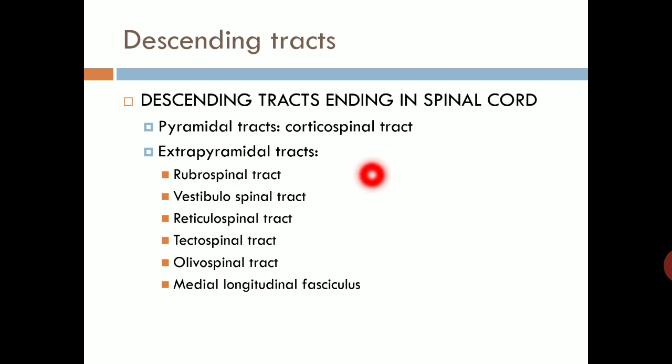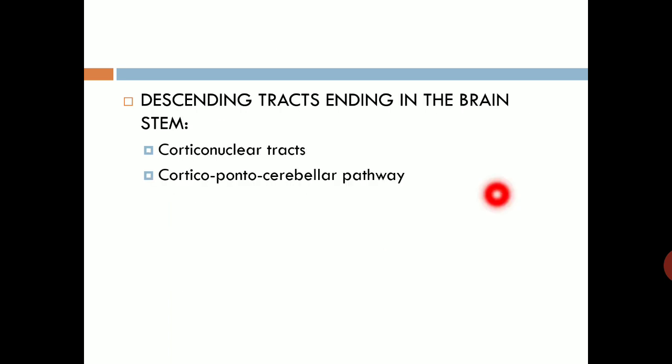So there are various extrapyramidal tracts like the rubrospinal tract, vestibulospinal, reticulospinal tract, tectospinal tract, olivospinal tract, and medial longitudinal fasciculus. Another group is descending tracts ending in the brainstem. Examples are corticonuclear tracts and the corticopontocerebellar pathway.